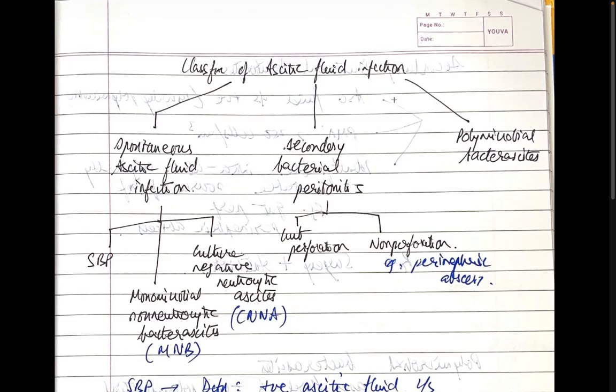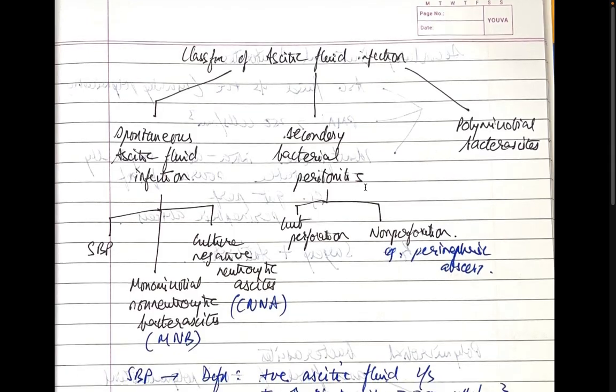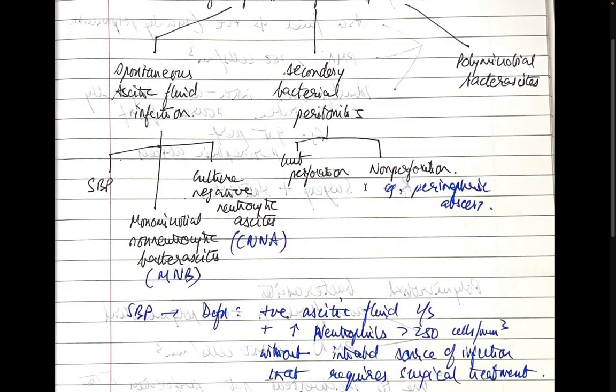Classification of ascitic fluid infection: spontaneous ascitic fluid infection, secondary bacterial peritonitis, and polymicrobial bacterascites. Spontaneous ascitic fluid infection is further classified as SBP, spontaneous bacterial peritonitis, monomicrobial non-neutrocytic bacterascites, which is MNB, and culture negative neutrocytic ascites, which is CNNA. Secondary bacterial peritonitis could be due to gut perforation or non-perforation, like in a perinephric abscess. And then we have the polymicrobial bacterascites.